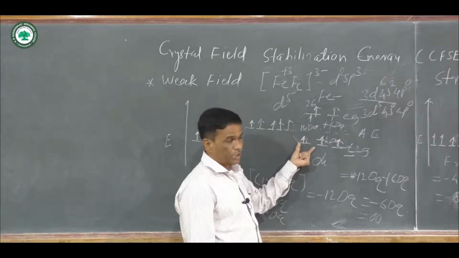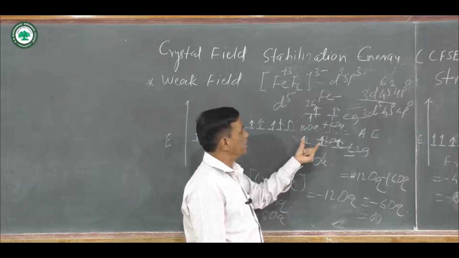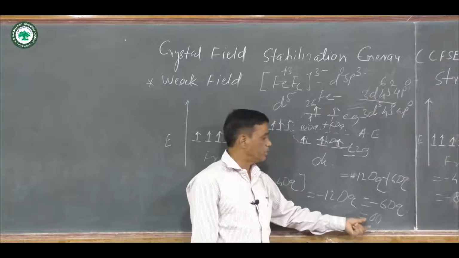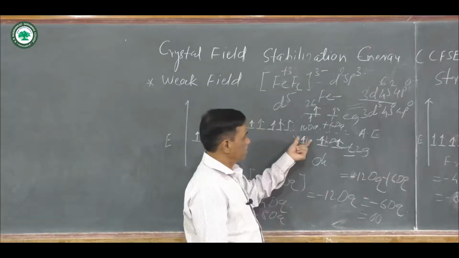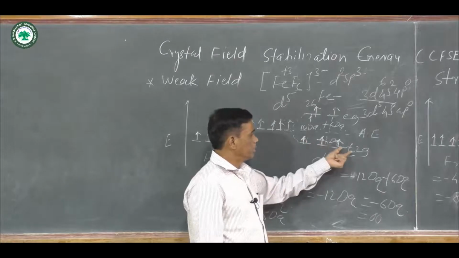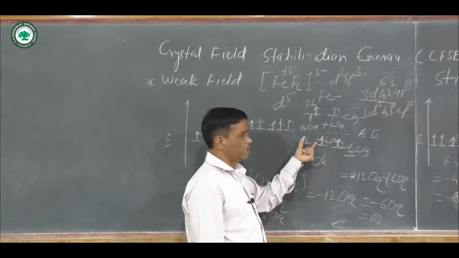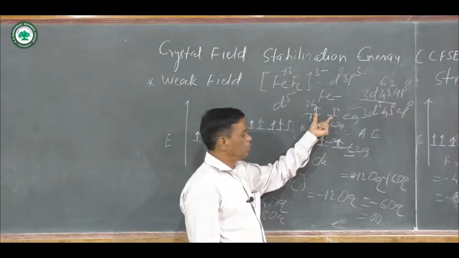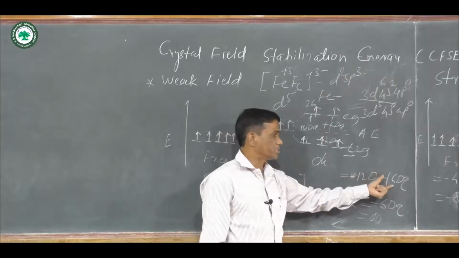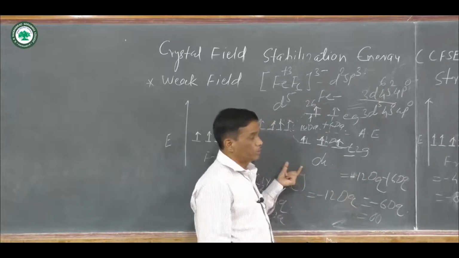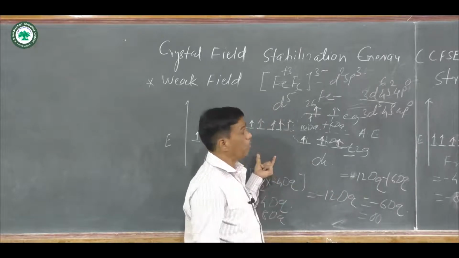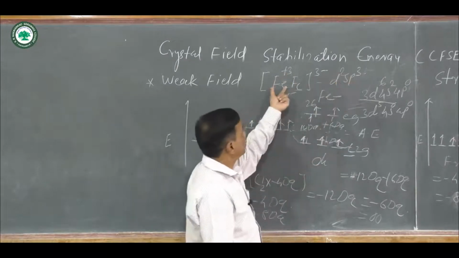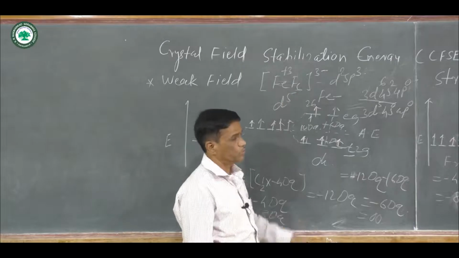And here the crystal field stabilization energy is equal to: 3 in t2g multiplied by minus 4 Dq is equal to minus 12 Dq, plus 2 in eg multiplied by plus 6 Dq, that is plus 12 Dq. Minus 12 plus 12 is equal to 0, which means the crystal field stabilization energy for the weak field d5 system in d2sp3 hybridization, the [FeF6]3− complex ion, is equal to 0.